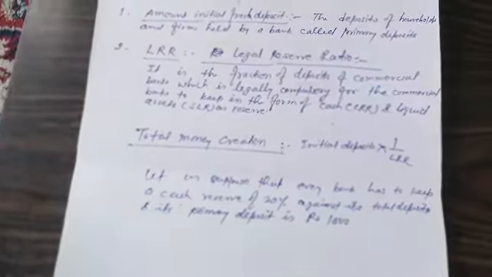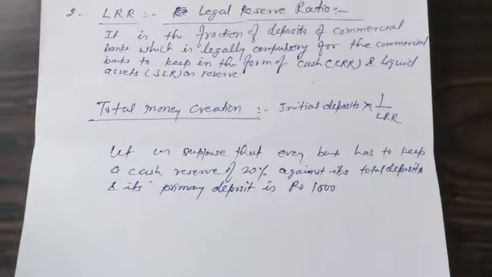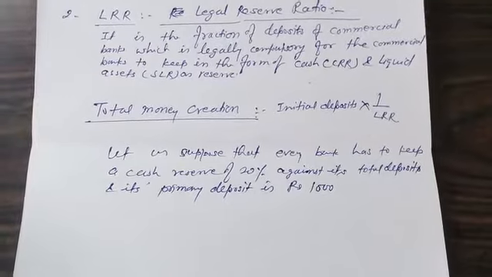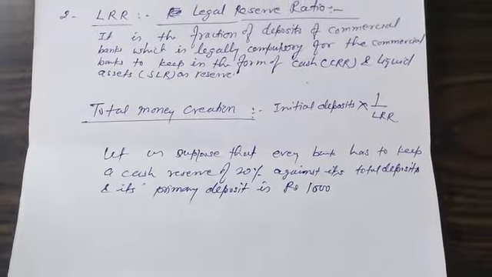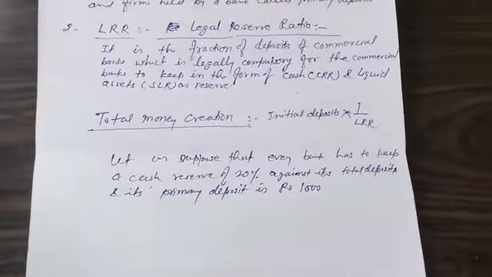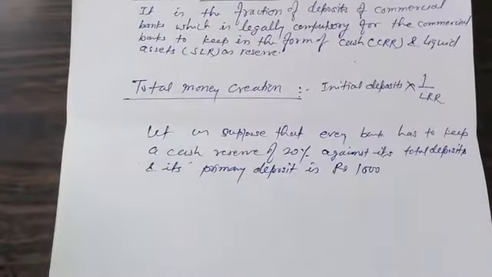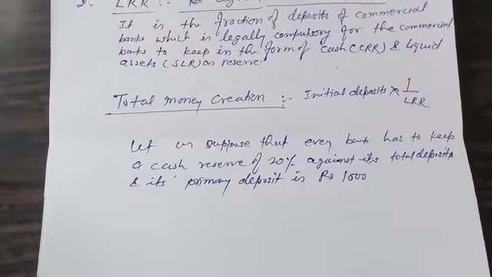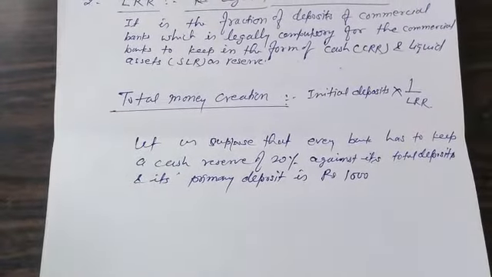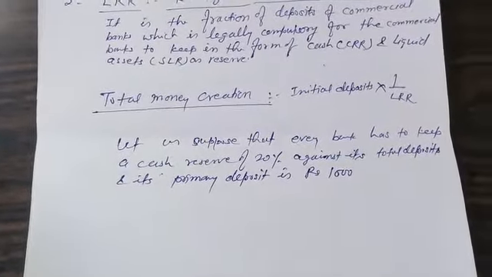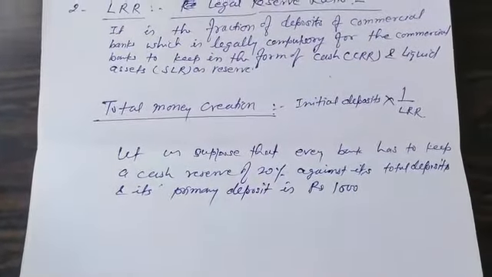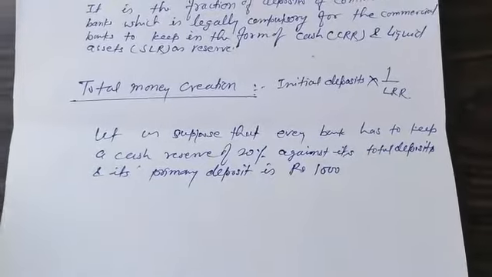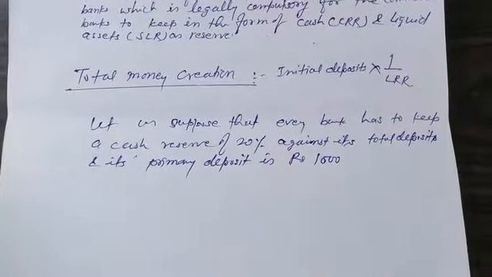So dear students, let us suppose that every bank has to keep a cash reserve of 20%. It means there is a required legal reserve ratio of 20% against its total deposits, and its primary deposit is rupees 1000. So we consider that there is 1000 which is primary deposit with the commercial bank.